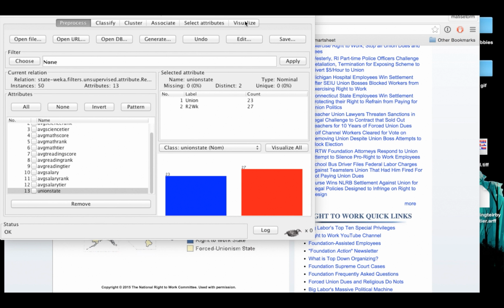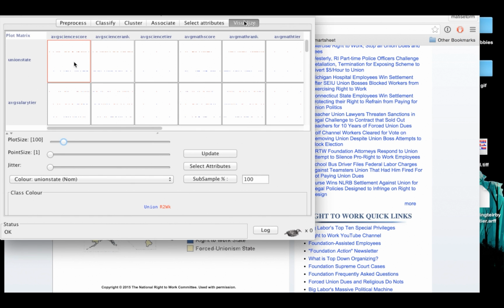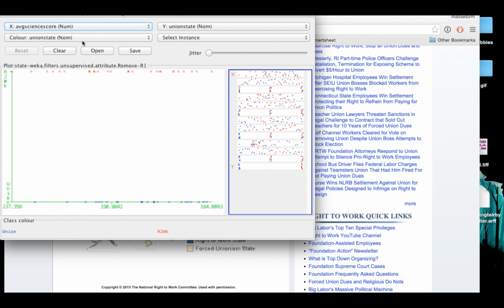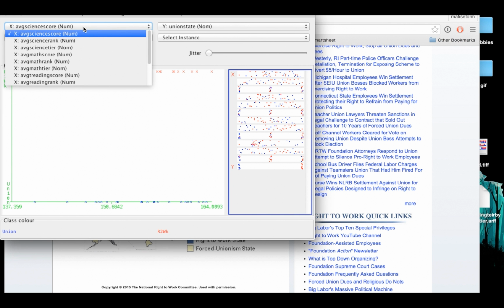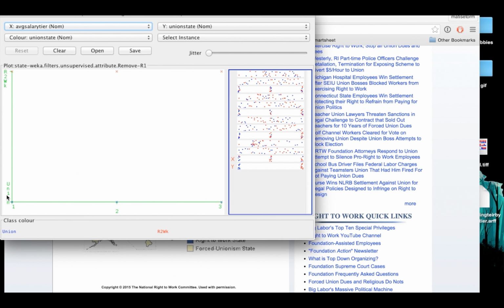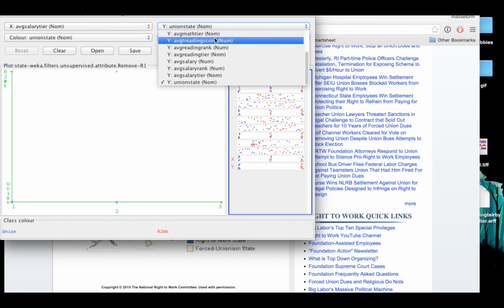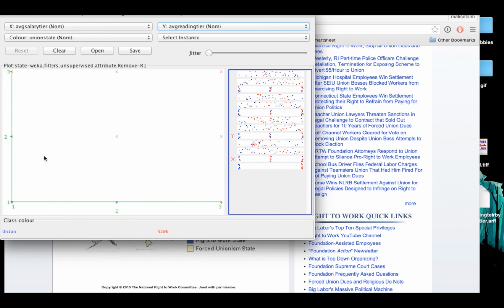Here's an opportunity to go in and visualize some of this and really explore some of the data. If we go into here, it gives us the opportunity to do some thoughtful experiments about how the data gets sliced. So if we choose, for instance, salary tier, remembering that 1 is the highest tier, the top third, middle third, and bottom third, and we plot that against the average reading tier, so again, top third, middle third, bottom third, and we increase the jitter so that we can see the differences between the data.